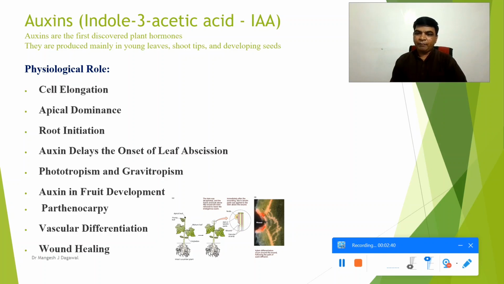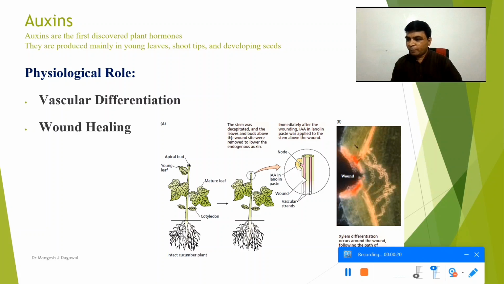Another role played by this hormone is vascular differentiation. The relative amount of xylem and phloem which is formed is because of the proper concentration of the auxin hormone, and this also plays an important role in wound healing. In this picture we can see the vascular differentiation regulated by auxin.